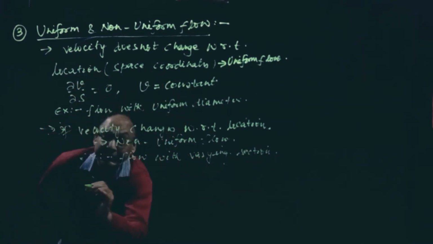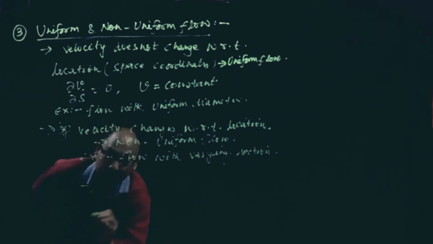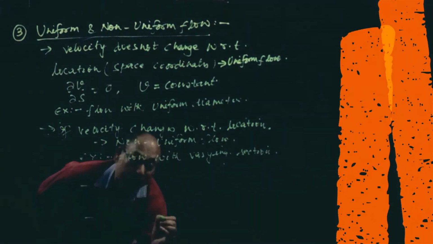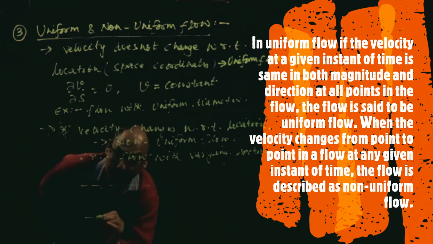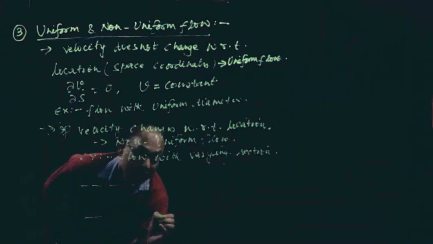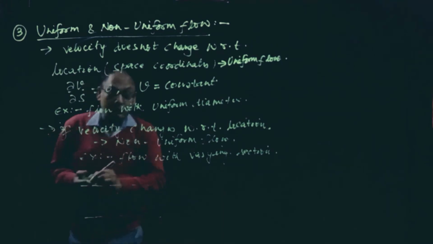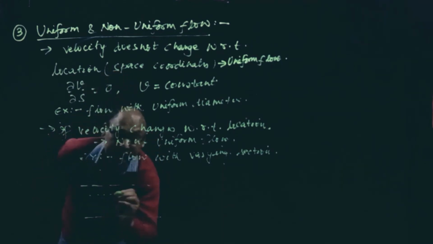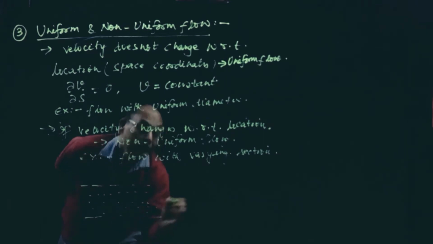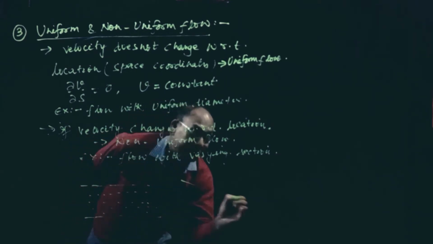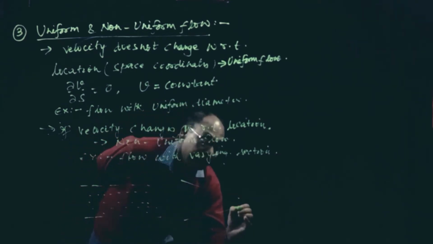Like see, I am showing you the example. This is uniform flow, the diameter is fixed. And non-uniform means the diameter you are changing like this.